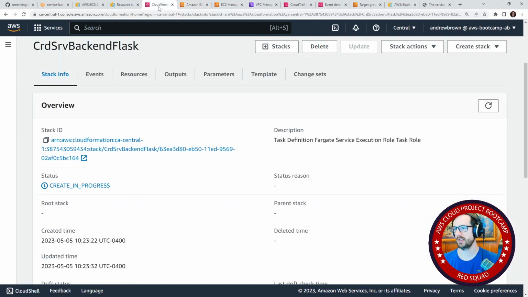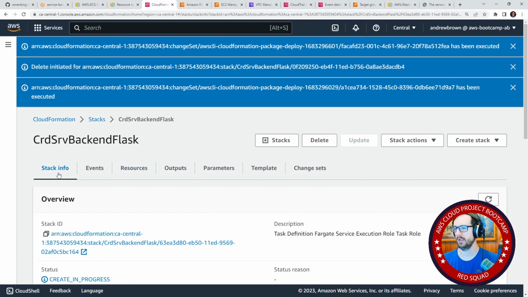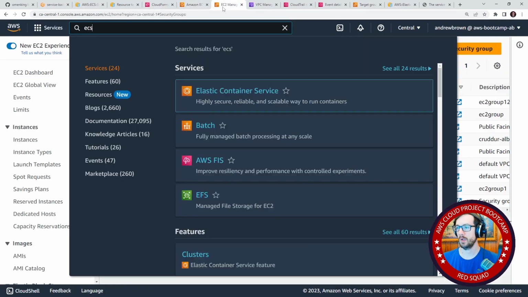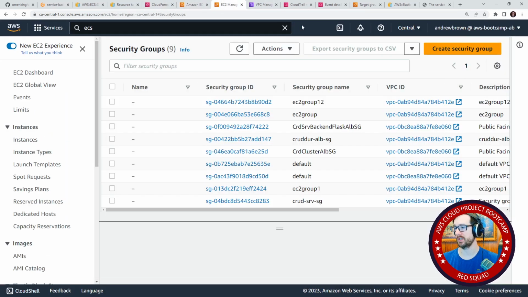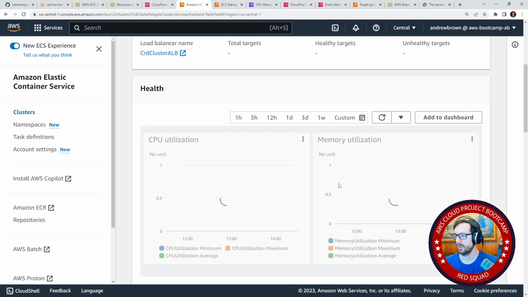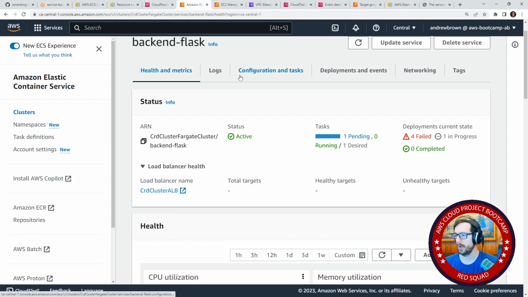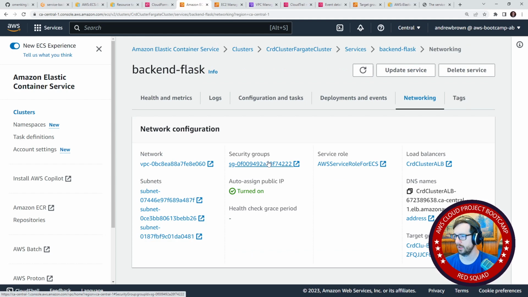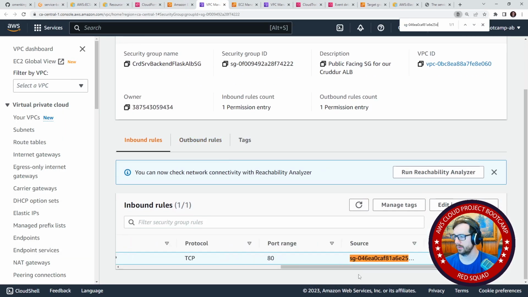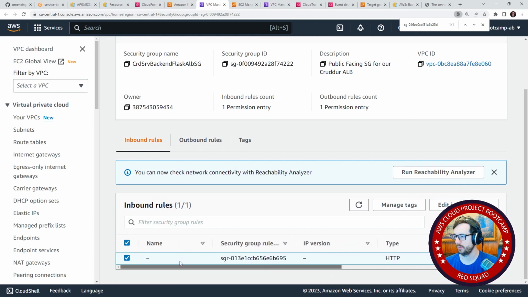Now what's interesting is this CloudFormation stack is not failing. It's just going to spin forever until it succeeds. So I don't think this will ever, it'll take a long time for it to time out. So this is where we would just go ahead and investigate and try to figure out what's wrong normally. We now have 4 failures. That's totally fine. I want to go into networking here, into the security group here. And yeah, so it is that one.